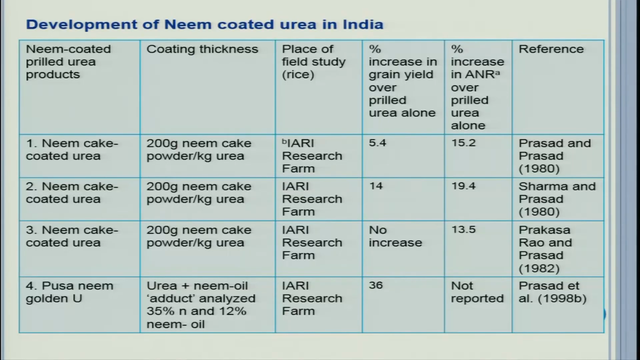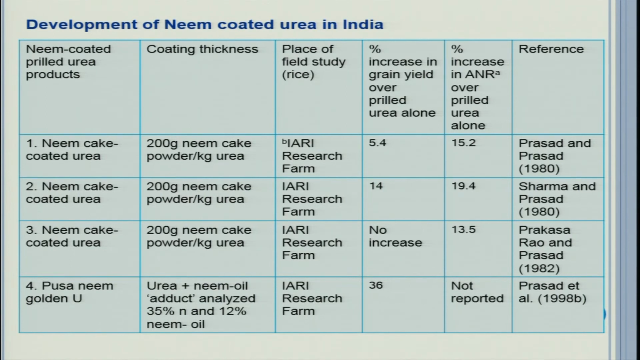So, Indian Agricultural Research Institute has developed this technology, and it started long back in the 60s, 70s when the work was done. I am just giving you in brief that neem cake coated urea was developed by Prasad and Prasad in 1980. Neem cake coated urea continued the research and trial at Indian Agricultural Research Institute, but this neem cake was very bulky and you needed a lot of transport of the material because by weight it was about 20% coating of neem cake, which was not an easy job. Therefore, it was thought to prepare something else.